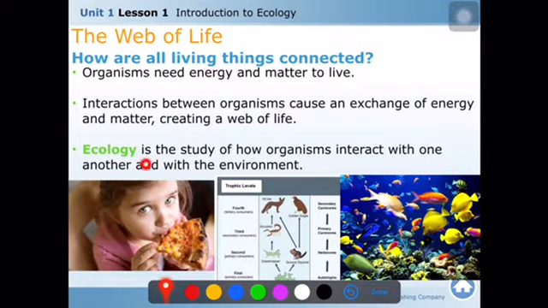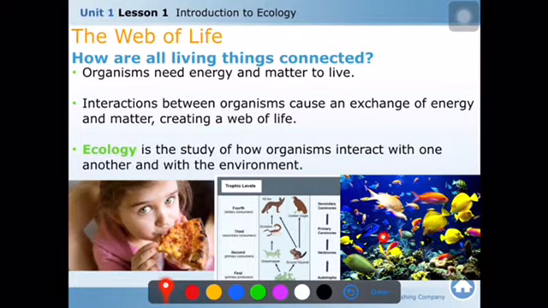This interaction is called ecology, but not only between the living things, but also between the living and non-living things. Now, ecology is the study of how organisms interact with one another and with the environment. They interact with each other. Not only do they eat, the bigger one eating the smaller one, they also have great interaction with their environment.